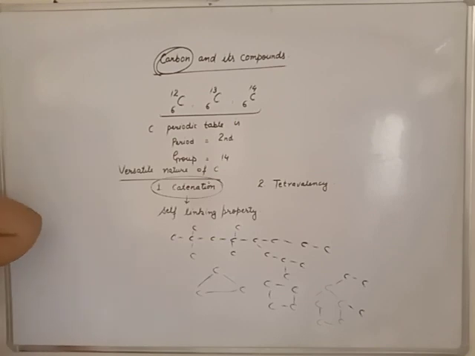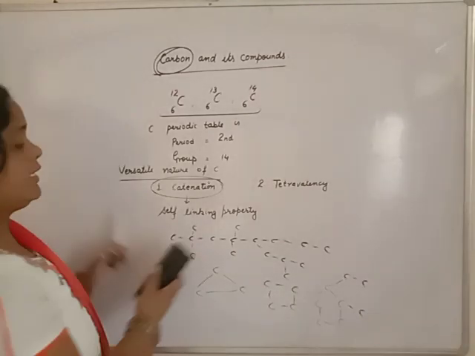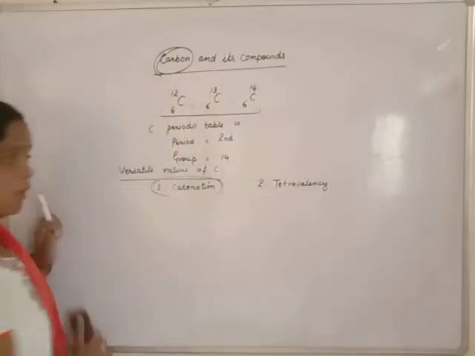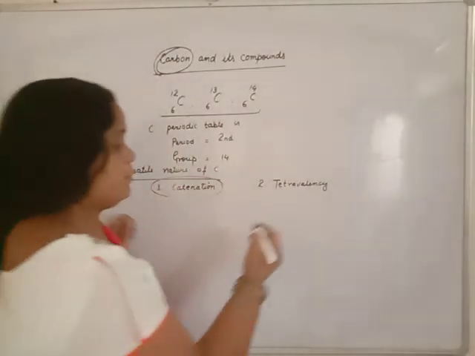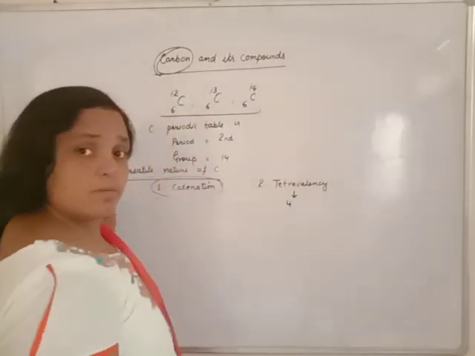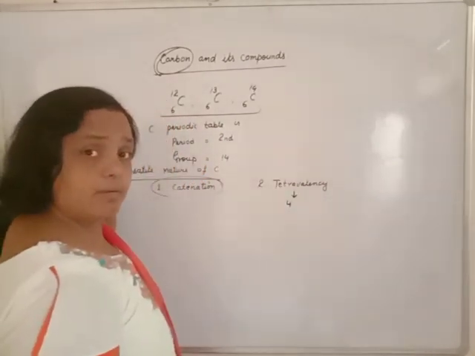And the second is tetravalency. Why does carbon have tetravalency only? Carbon has tetravalency means carbon has the tendency to form 4 covalent bonds. Tetra means 4, valency means tendency to combine.